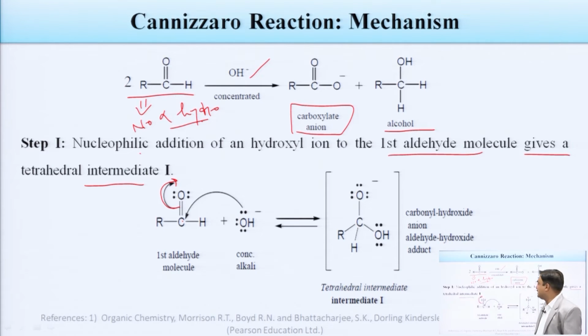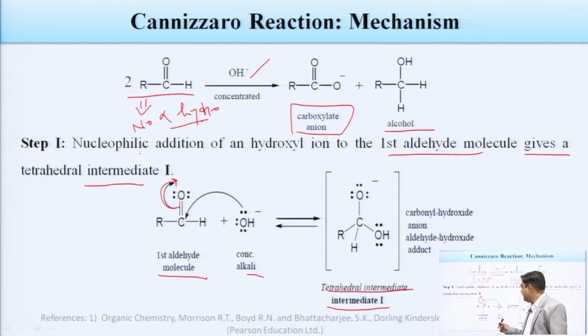As soon as this carbon becomes positive, the negatively charged hydroxyl is added to this positively charged carbon atom. This is one of the two aldehyde molecules we use in the Cannizzaro reaction. Concentrated alkali is added to the first molecule of the aldehyde, and we get tetrahedral intermediate 1.